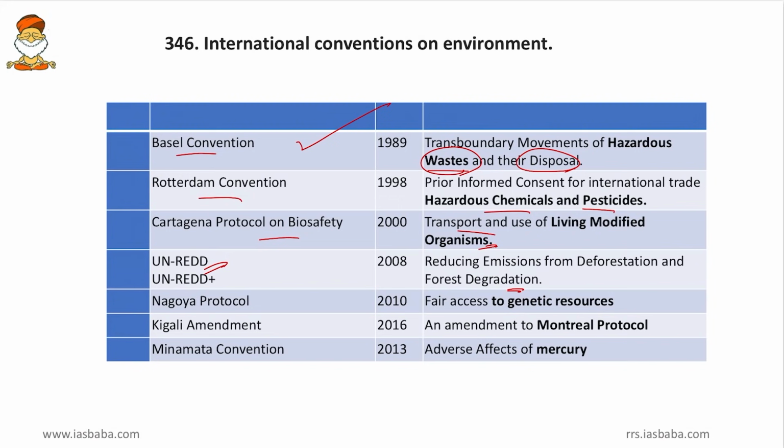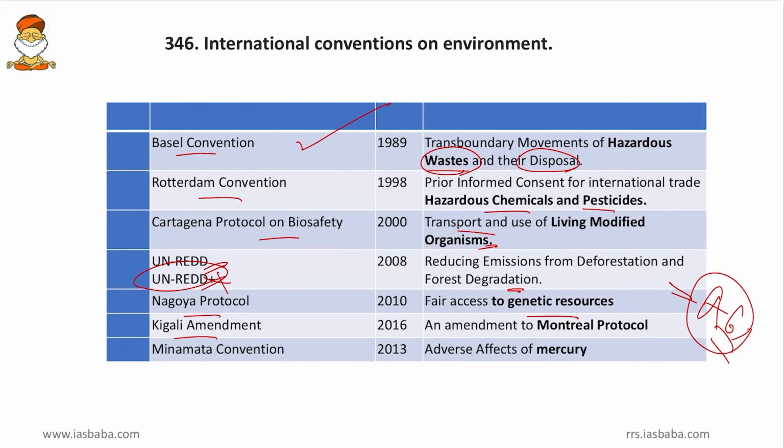So, RED deals with the deforestation and forest degradation, and later REDD was added with the REDD+, or in other words, along with reducing the emission from deforestation, the developed nations should also help the developing countries in afforestation. So, this afforestation comes with this plus symbol. And then Nagoya Protocol, that deals with fair access to genetic resources. So, genetic resources like DNA, RNA, proteins, etc. are dealt by Nagoya Protocol.